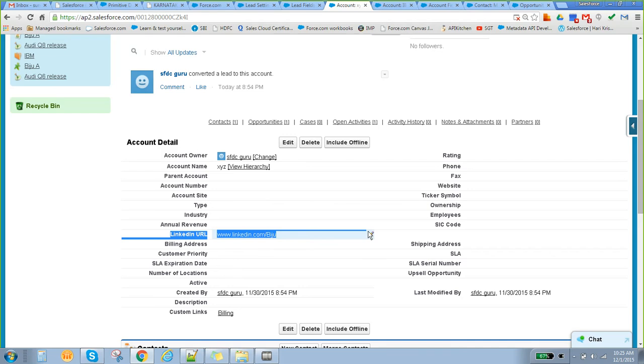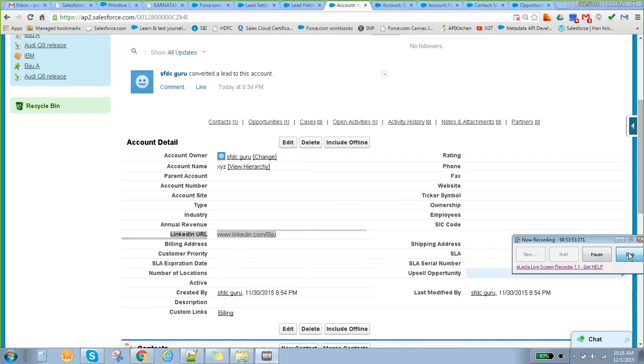So this is how lead conversion works. Once you convert the lead, it will become account, contact and opportunity. We can go in there and map again and select whether it is going